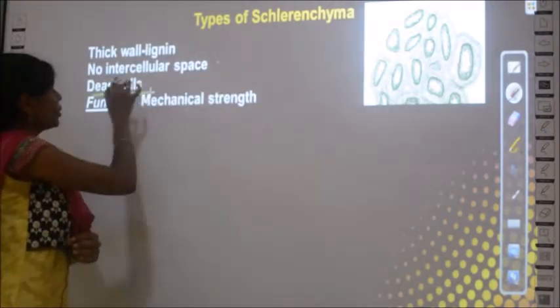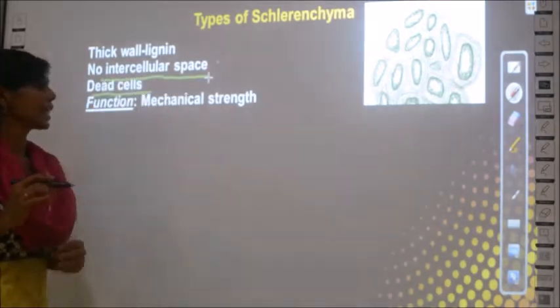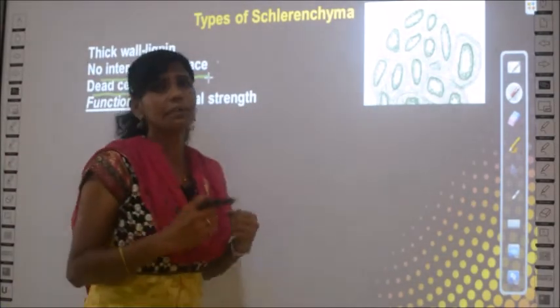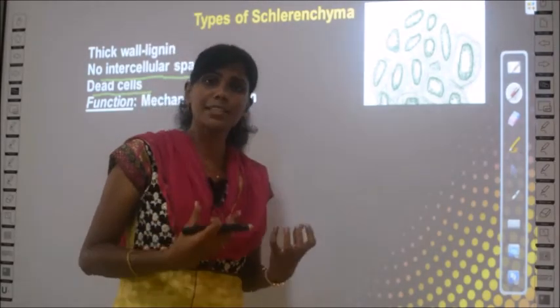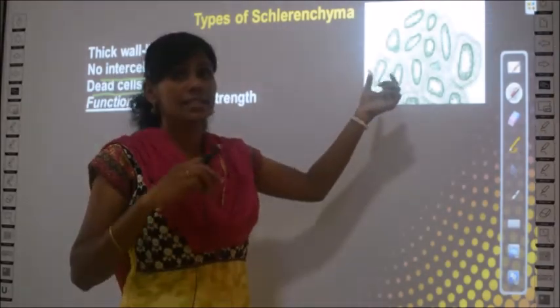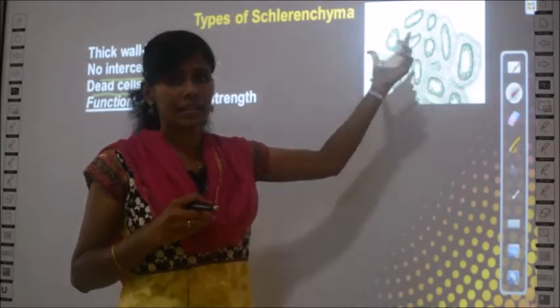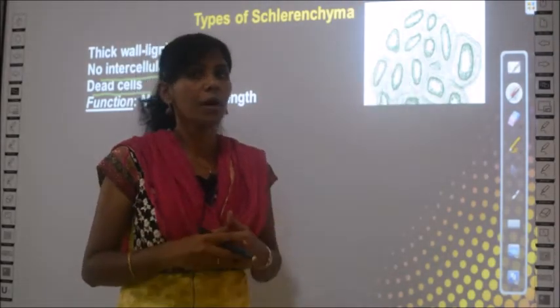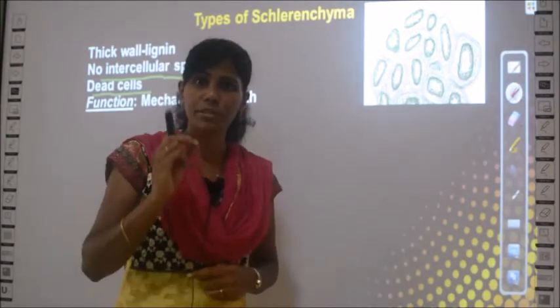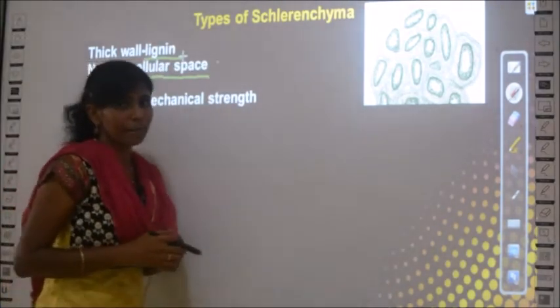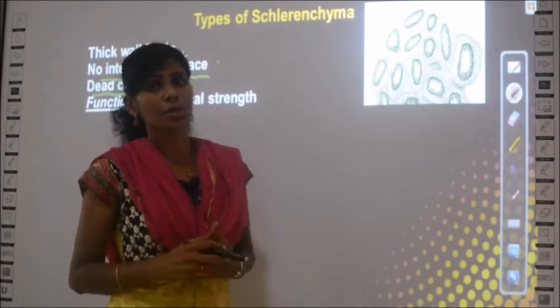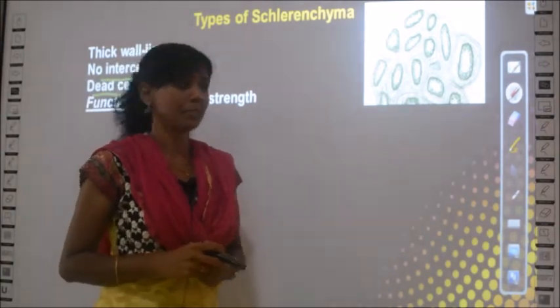And then, no intercellular space, and the cell wall is extremely thick when compared to all other cells or tissues of the plant. The cell wall is extremely thick in sclerenchyma tissue because it is made up of a special substance called lignin. So what is the cell wall made up of? It is made up of lignin.